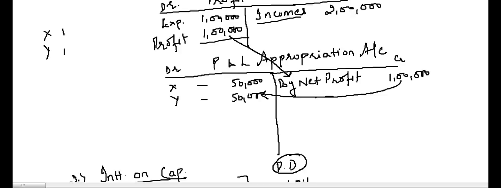The rules are the same. Incomes we record on the credit side, expenses we record on the debit side. So we transfer this profit of 1 lakh to the P&L appropriation account, and then we distribute this profit among the partners X and Y. I have taken this ratio to be 1:1, that is equal distribution, right?